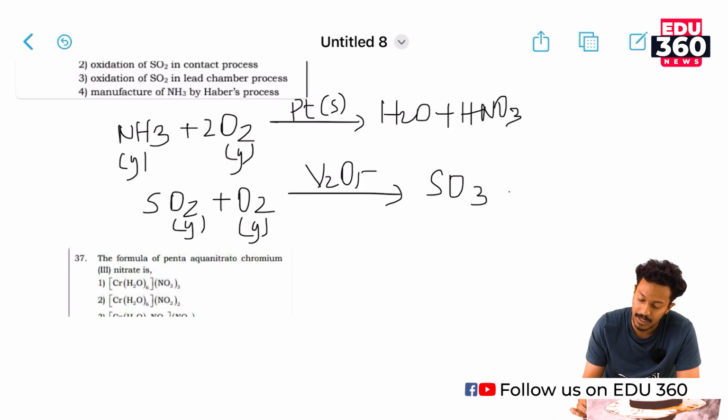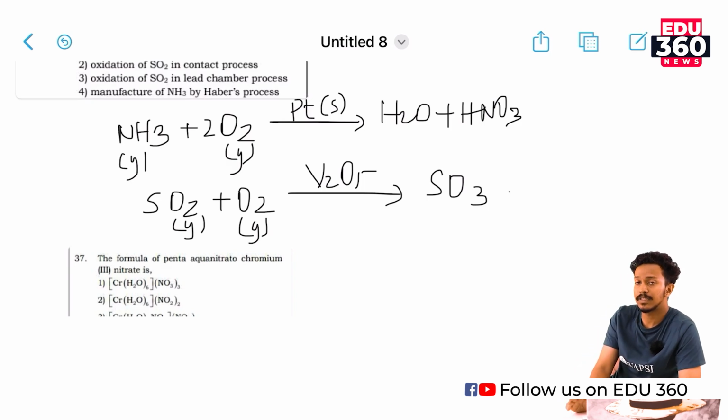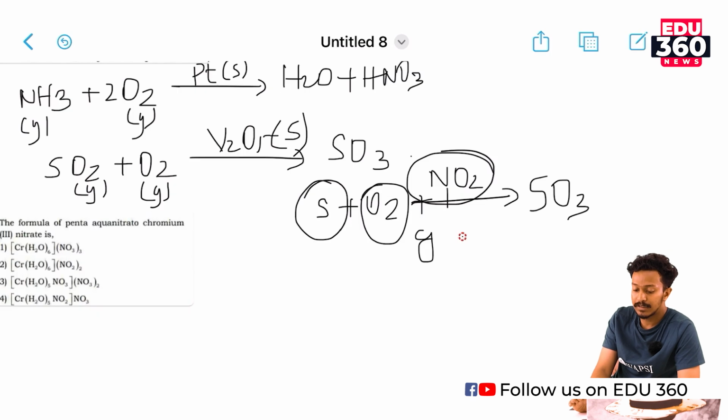Here NO2, oxygen and sulfur dioxide are all in the gaseous state, whereas vanadium pentoxide is in the solid state. We have discussed the first three reactions. Here the third reaction, the oxidation of sulfur dioxide in the lead chamber process, is the homogeneous catalysis.